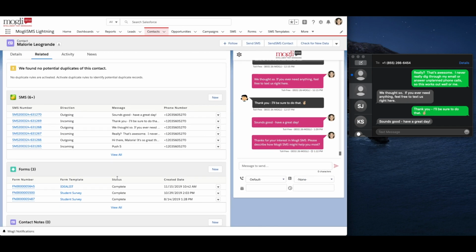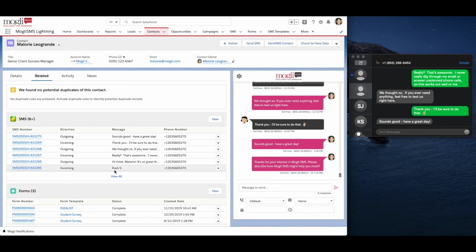Additionally, you'll find a Forms related list that contains information from any automated surveys or conversation that this contact has participated in. Next up, SMS Templates.